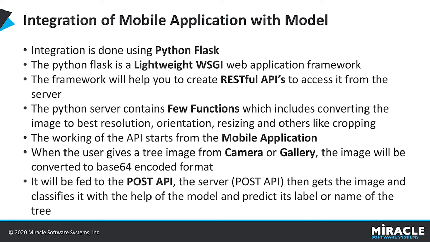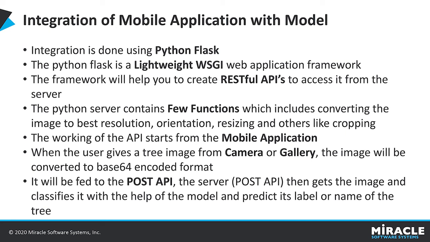The server contains a few files: the Python server, the model file, labels text, and requirements. The model file and labels text are the files exported from Microsoft Custom Vision. The server also contains a few functions, which include how to take the image as input and how to convert the image to the best resolution, orientation, resizing, and cropping.